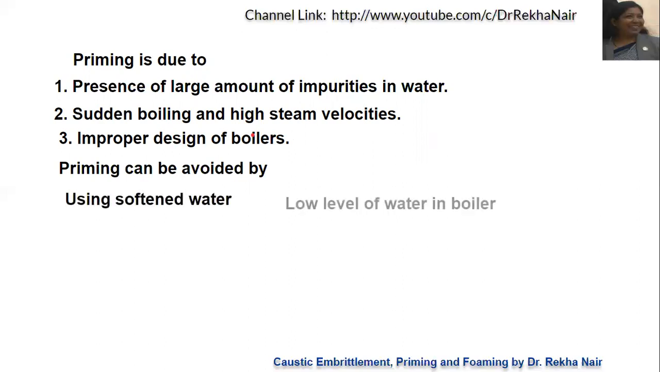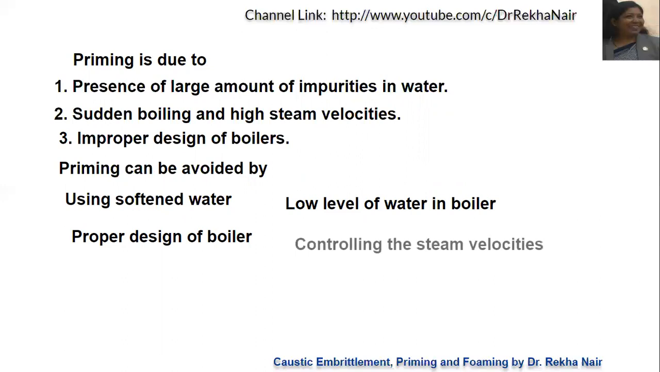It can be avoided by using softened water at first, because if there are fewer impurities, the chances of priming are less. If the water level is low in the boiler, that also will avoid priming. The design of the boiler should be proper. Steam velocities should be controlled, and if you can fit mechanical steam purifiers so as to reduce or remove the impurities, then this priming can be controlled.